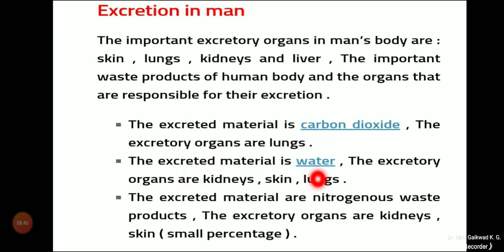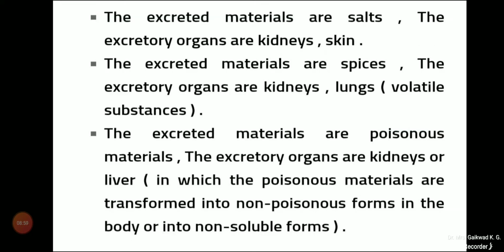Water is excreted through the skin, kidneys and lungs. Nitrogenous waste products are excreted by the kidneys, and by the skin in a small percentage.